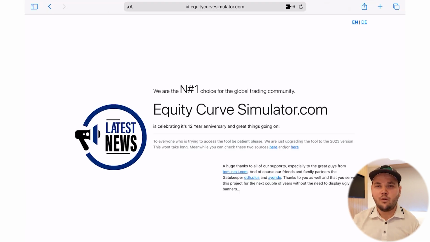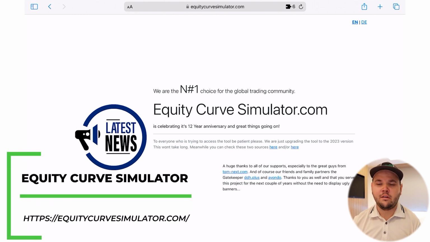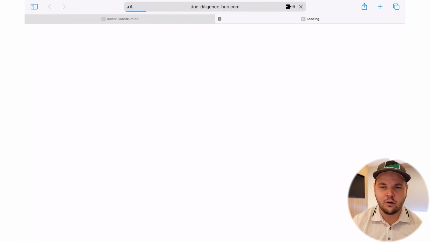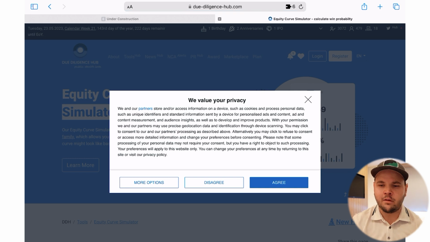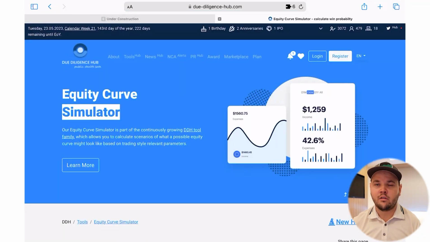And the last resource I have for you here is going to be useful a lot for manual trading, but also algos. It's called Equity Curve Simulator, and the website is currently in maintenance, but you can click on the links below and have a look at the other websites I recommend. What this does is show you, based on your win rate and your stats for your backtest or your actual live trading, what things you could expect.